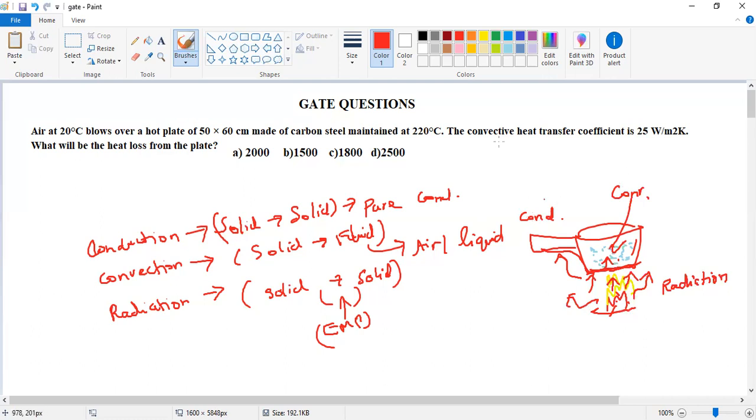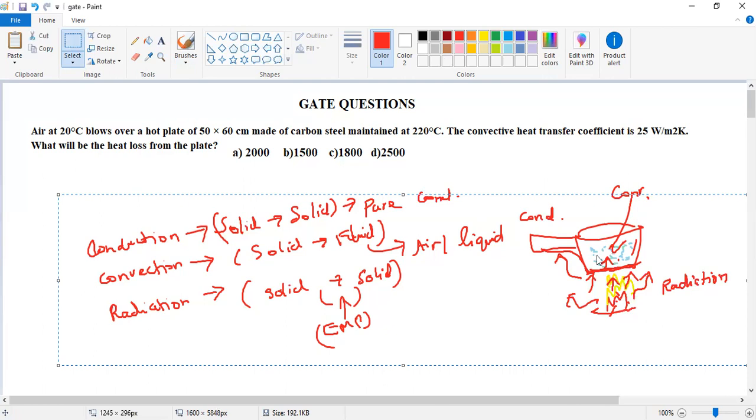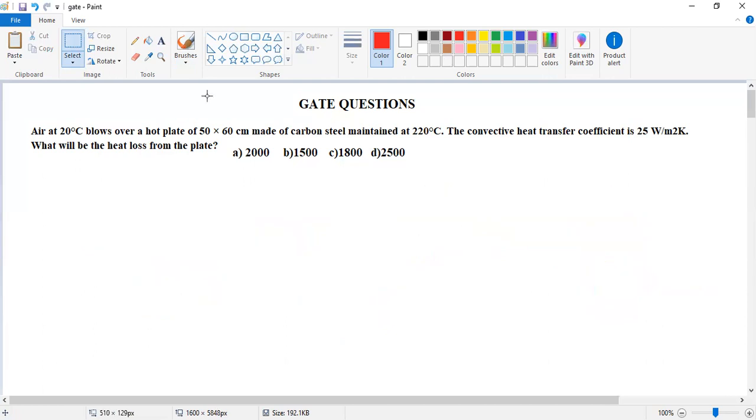To find out the transfer rate, we use some laws. Conduction follows Fourier's law. Conduction is the transfer of energy from solid to solid, that is pure conduction, and it is governed by Fourier's law.